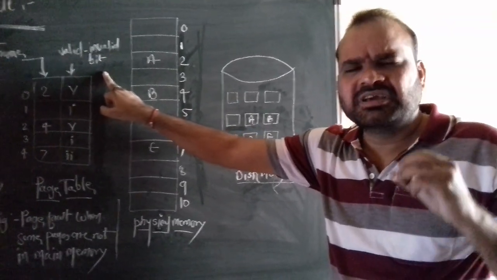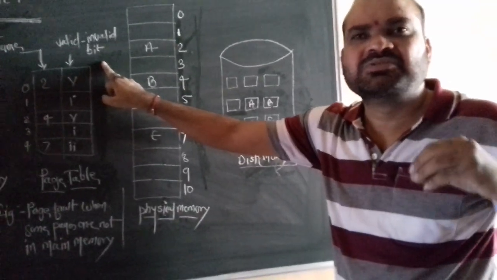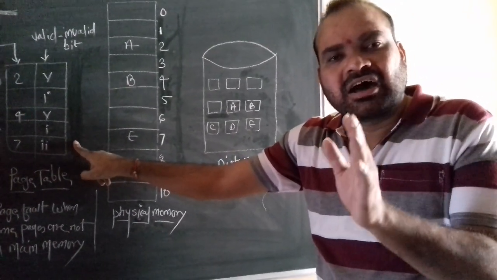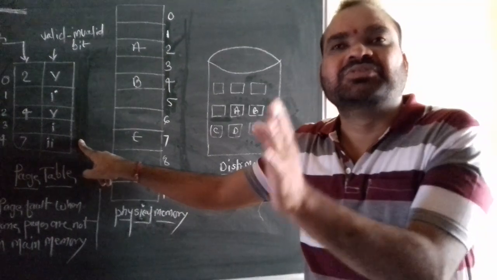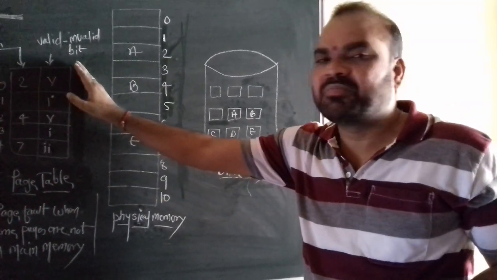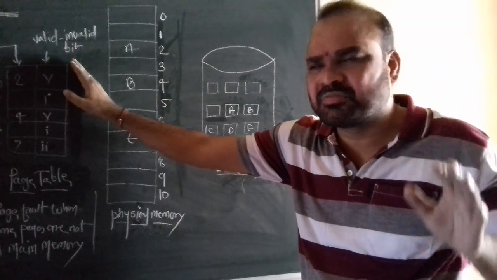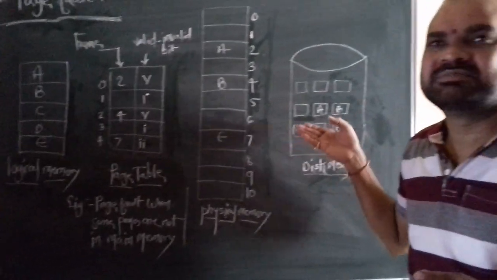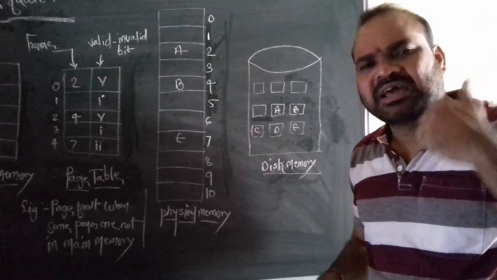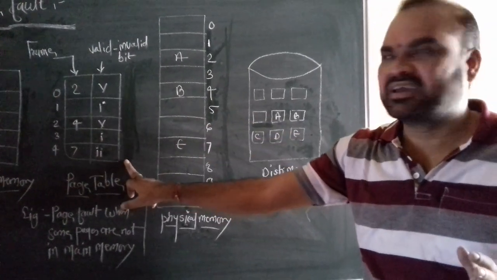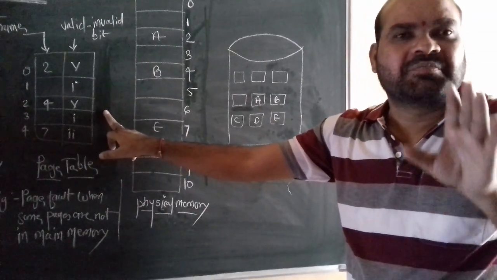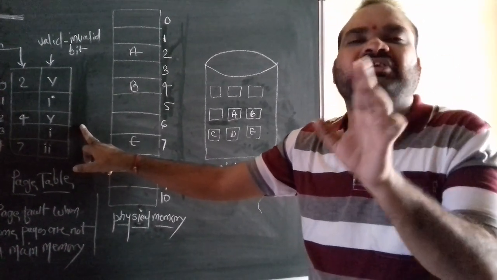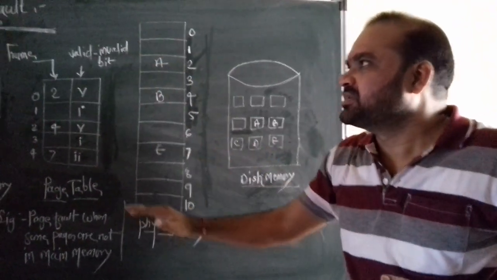In some situations, a number of page faults occur in the page table, and those page faults do not cause a problem when the process is executing. It is quite possible that page fault situations occur a number of times, when the logical memory is created, the physical memory is created, and between the disk memory and the main memory. But that situation does not interrupt or cause a problem to the execution of the process. This is a very important point from an exam point of view.